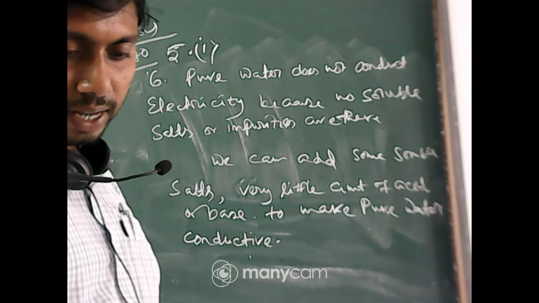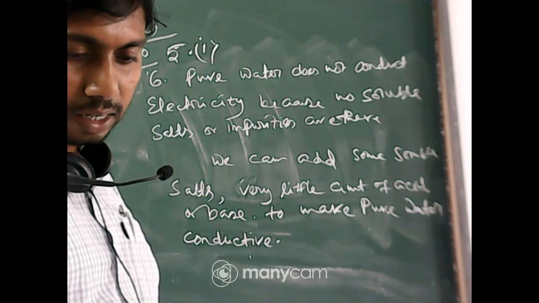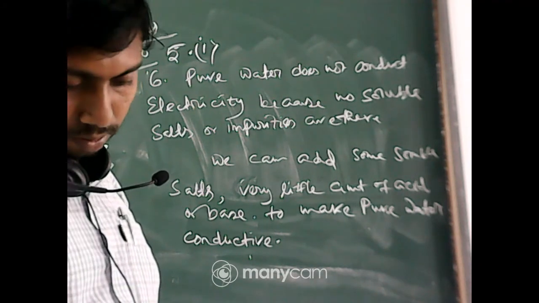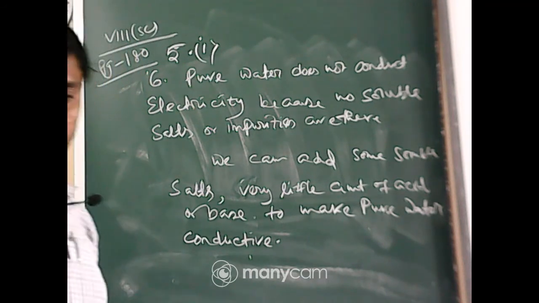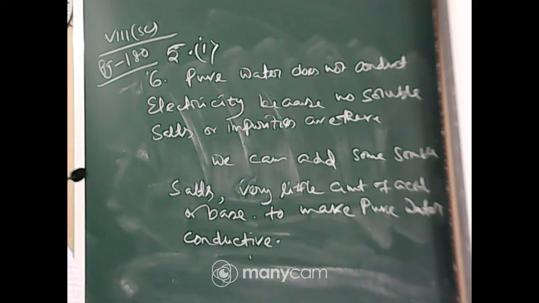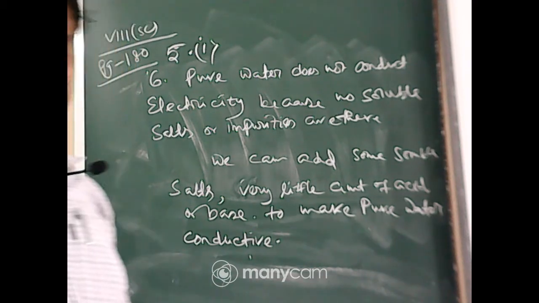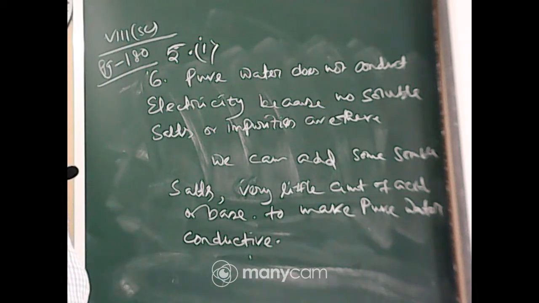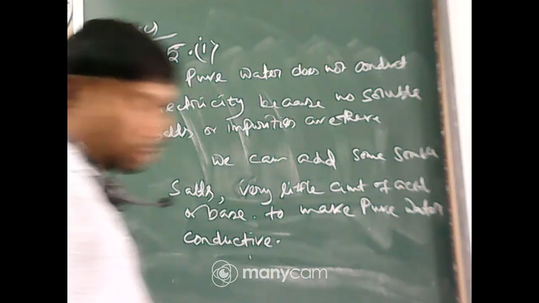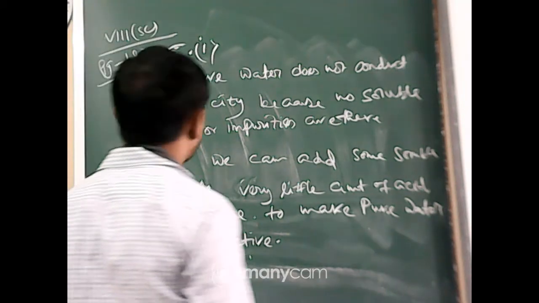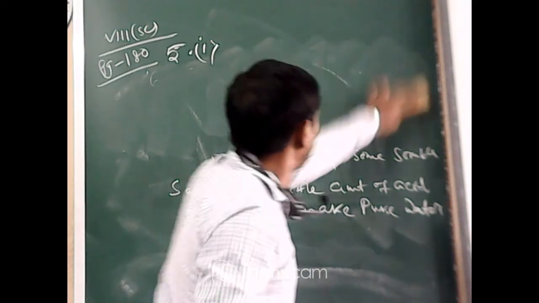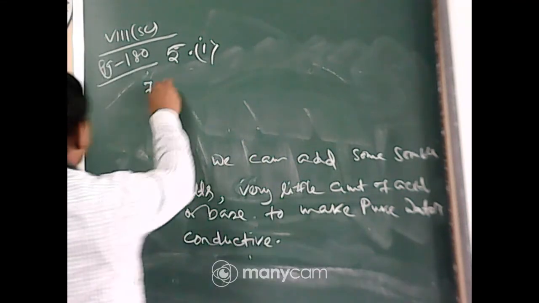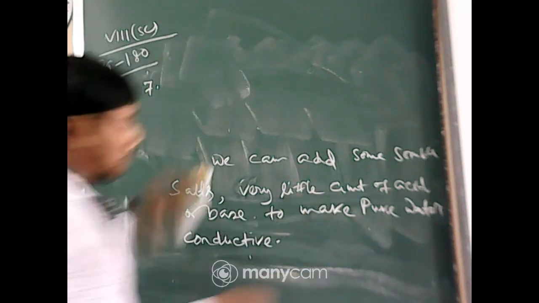So you can easily understand the reason behind it. Question number 7 answer.